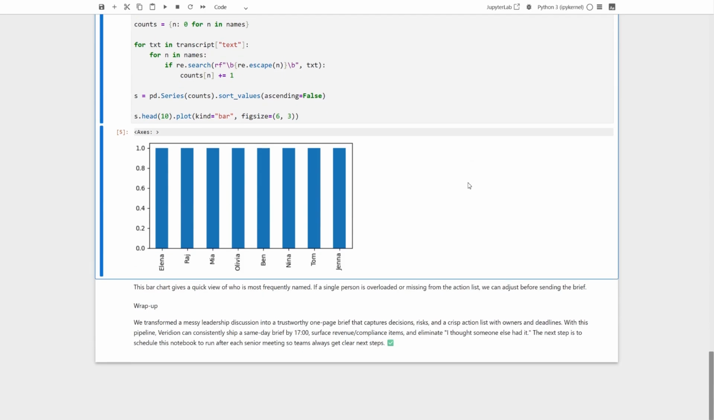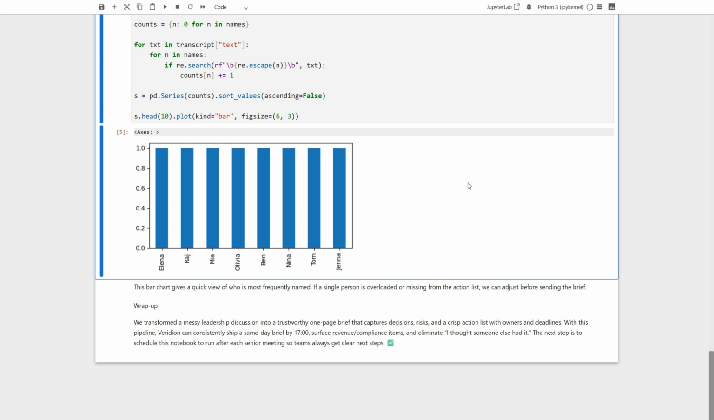Use the bar chart as a heat check. If one person spikes, ask why. Critical path? Or accidental overload? If a key function barely appears, are we missing owners or depending on the wrong team? Make small adjustments now so the plan actually sticks once it's sent.